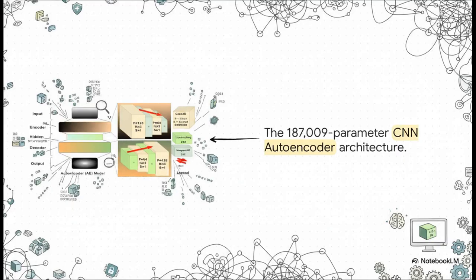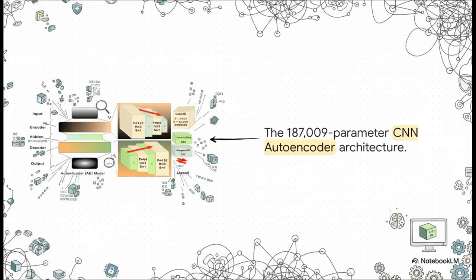The actual engine powering this digital detective is a convolutional neural network, or CNN, and it contains exactly 187,009 trainable parameters. The structure here is incredibly clear. It starts with the input, moves right into an encoder with two convolutional layers to compress that data, hits the hidden layer where those really deep features are extracted, and then runs through a decoder with upsampling layers to reconstruct the output. It's just a sleek, simple, but highly efficient engine custom designed to extract deep features from that Microsoft malware dataset.